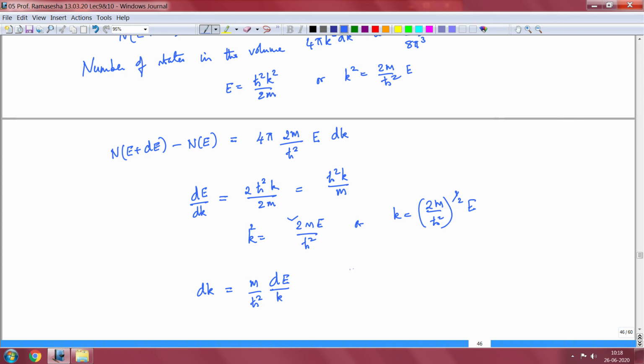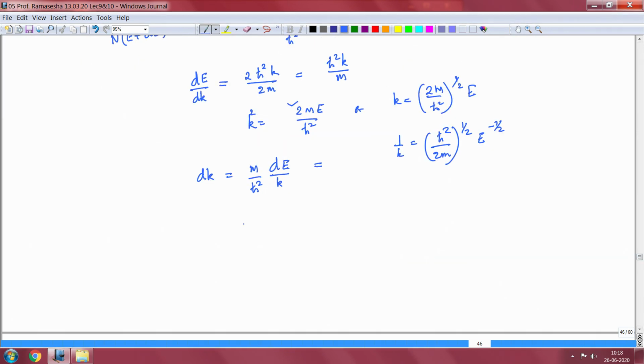So 1 by k is equal to h cross squared by 2m to the power half times E to the minus half. So I get dk is equal to m by h cross squared times h cross squared by 2m to the power half times E to the minus half dE.